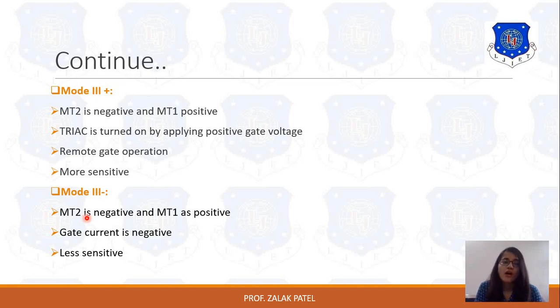So according to this discussion of the four modes, very high current passes when it operates in mode 3 minus, which is why it is least sensitive compared to all four modes. So for sensitivity, mode 1 plus has the highest sensitivity, then mode 3 plus, then mode 1 minus, and lastly mode 3 minus. Okay, so this is the mode of operation for TRIAC.